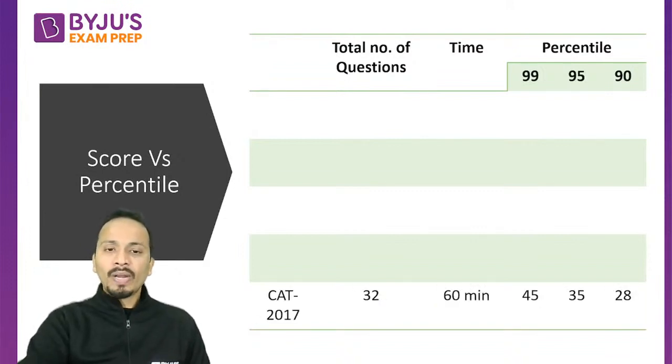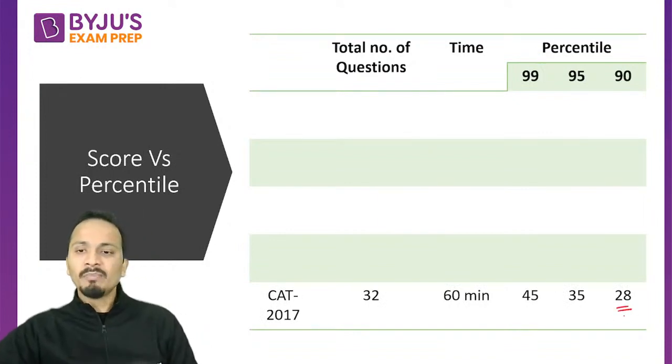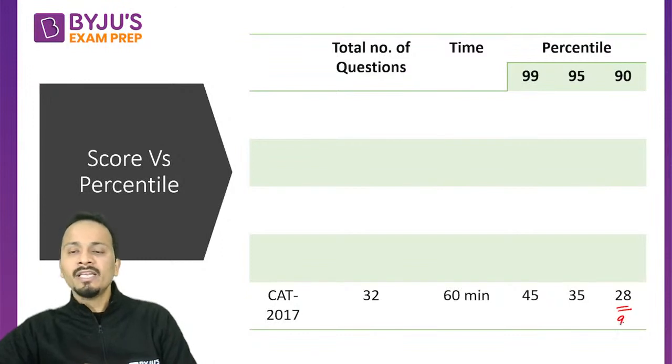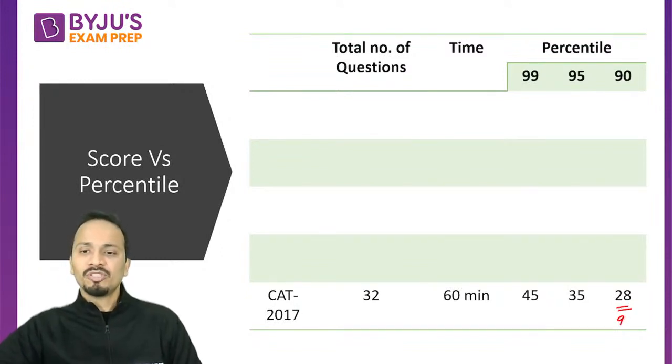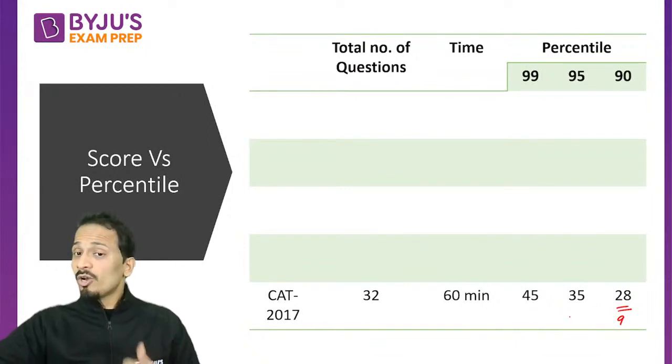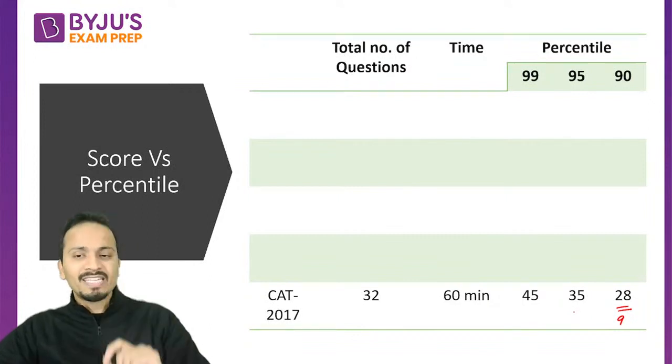In CAT 2017, a person who scored 28 marks, that means approximately 9 effectively correct questions, scored 90 percentile. To secure 95 percentile, you just need to increase the number of effectively correct questions to 11 to 12.